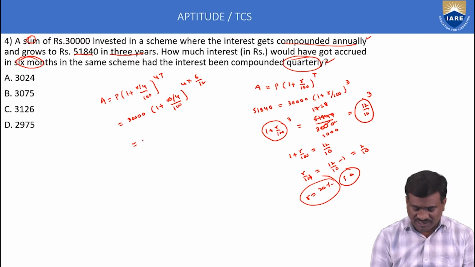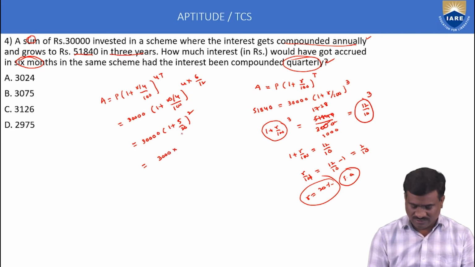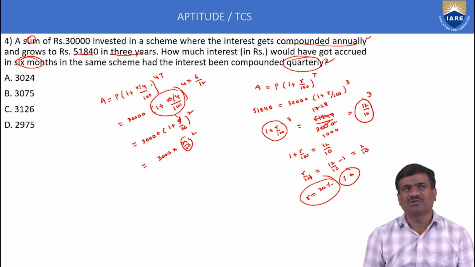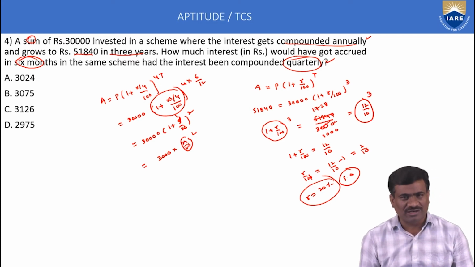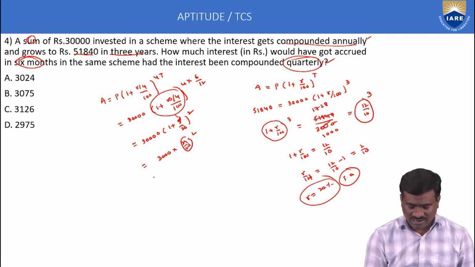Next part, simplification. 30,000 into (1 plus 5 by 100) whole to the power of 2. Next, 30,000 into, sorry, 1 by 20. Here, 21 by 20 whole square. 4 by 20 by 4 means 5 by 100 and 1 by 20, 21 by 20 whole square.